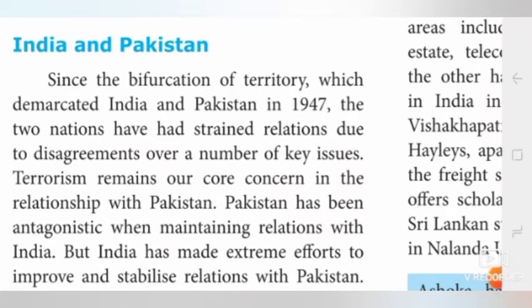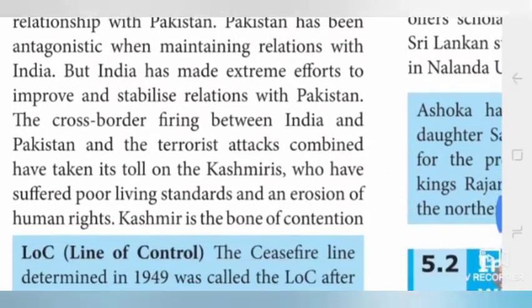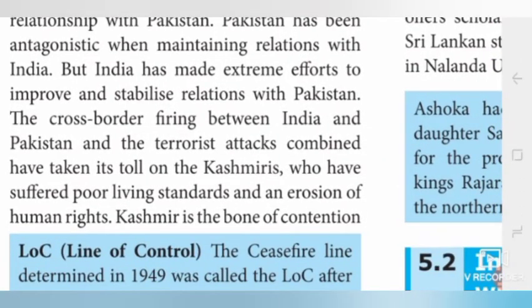Pakistan has been antagonistic in maintaining relations with India, but India has made extreme efforts to improve and stabilize relations with Pakistan. The cross border firing between India and Pakistan and the terrorist attacks combined have taken their toll on the Kashmiris, who have suffered poor living standards and an erosion of human rights.